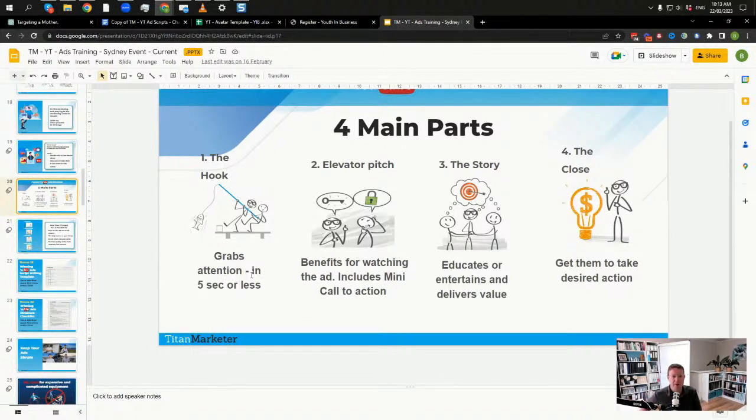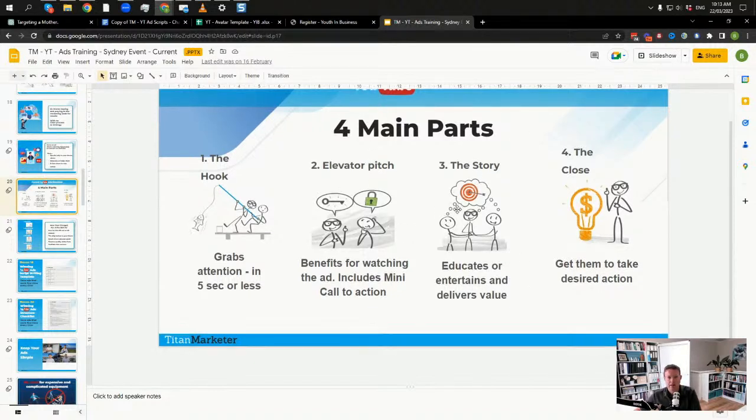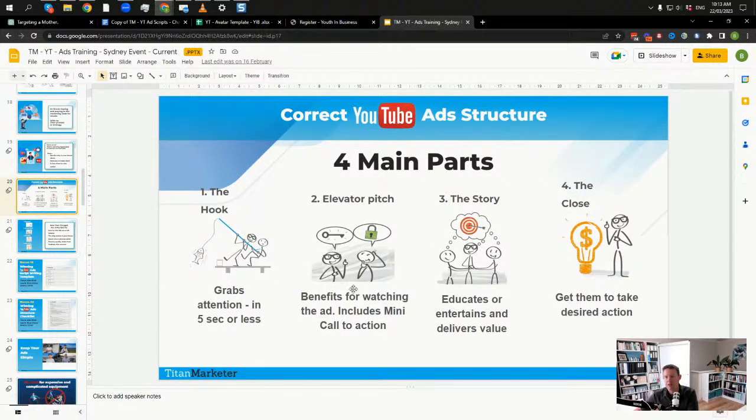What you say in that first 5 seconds is super important. Then you have an elevator pitch that summarizes your offer. You may have a mini call to action in it. The story, this bit's really important: you have to help them in some way. And then the close, get them to take action. So that's like a 30,000-foot view of the correct YouTube ad structure.